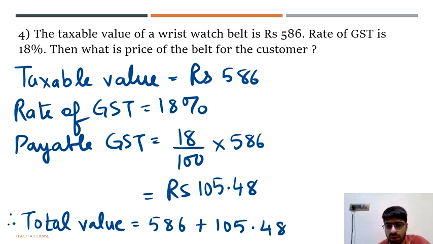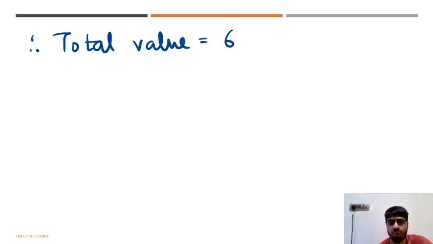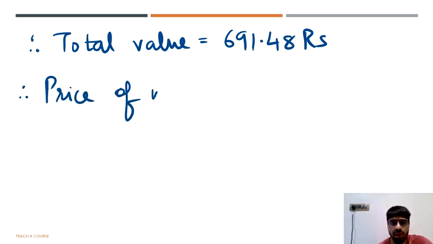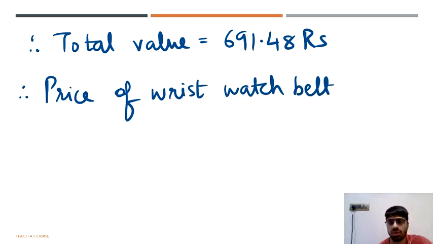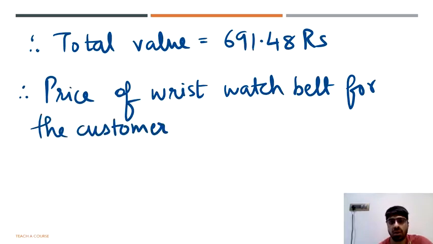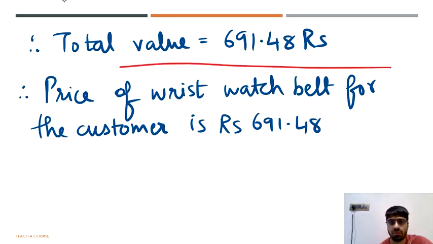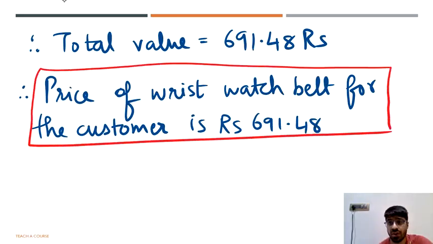This is going to be 500 and 100 would be 600. Then there's 86 and 5, so that would be 691.48 rupees. Okay, so then we write a final statement. Therefore, price of wristwatch belt for the customer is rupees 691.48, and you can highlight this by putting it in a box. So that's where we have completed question number 4 as well, and we can go ahead in a similar way